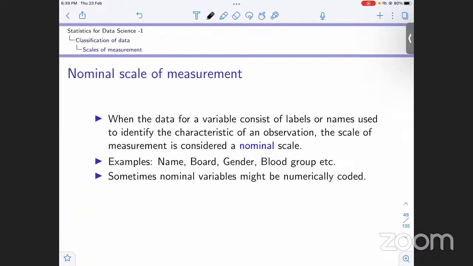Okay, now sometimes these nominal variables can be numerically coded. For example, like I just showed, if we have gender, it might be male and it might be female. Okay, in this case, for example, we can numerically code male as 0 and female as 1. Okay, or the other way around, whichever way you like, 1 or 0.